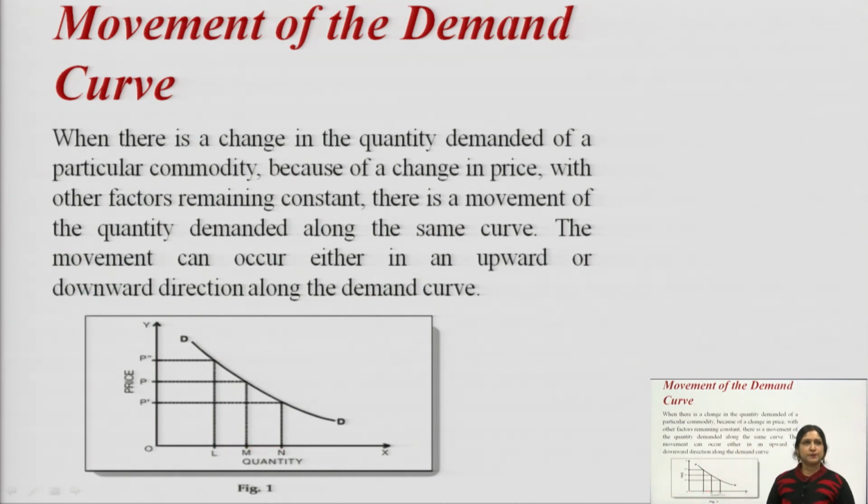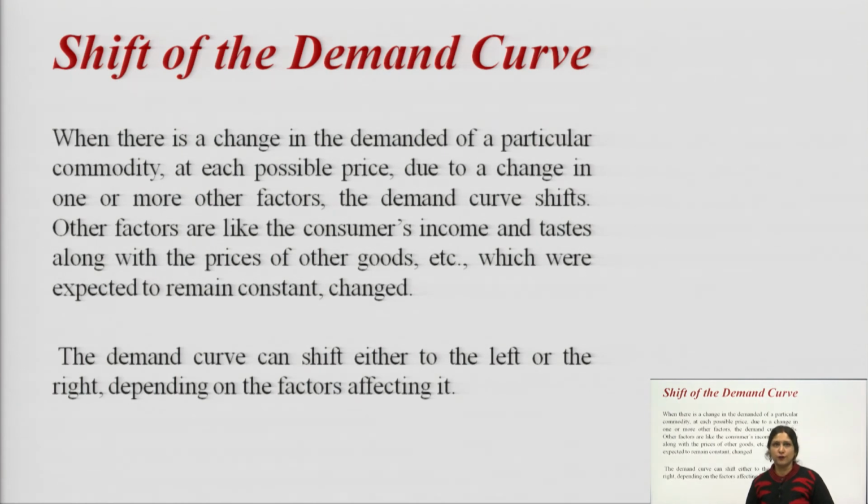Then comes the shift of the demand curve. When there is a change in the demand of a particular commodity at each possible price due to a change in one or more other factors, the demand curve shifts, which means your demand curve's position altogether moves to another place, either leftward or rightward. It can be in both ways.